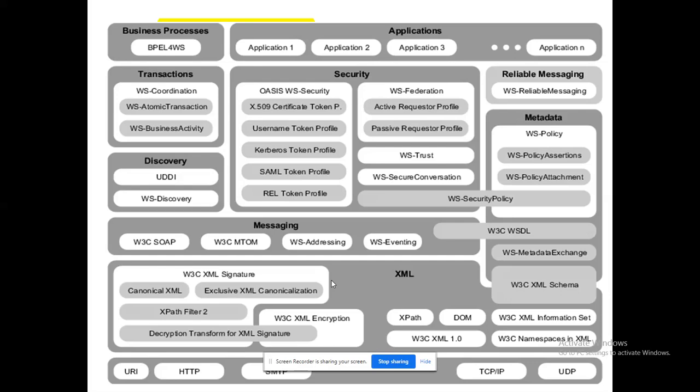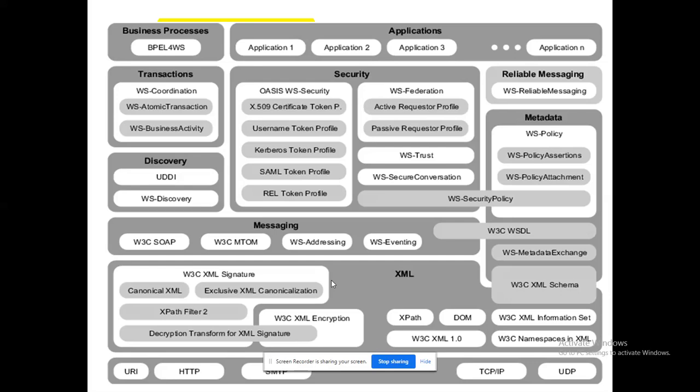Next, what are the other things related to our stack? Using XML, we are going to develop. Now, the second thing: what we are going to communicate between the services, SOAP, UDDI, or the service provider and the service consumer, how they are going to communicate, how those messages need to be communicated. For that we have WS messaging, right? So ultimately I'm going to use my SOAP protocol.